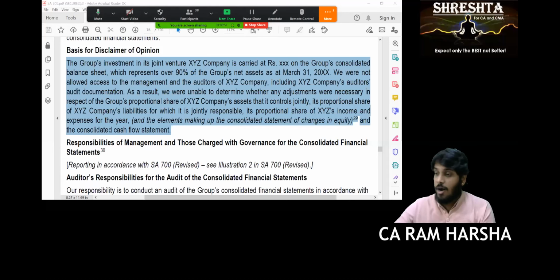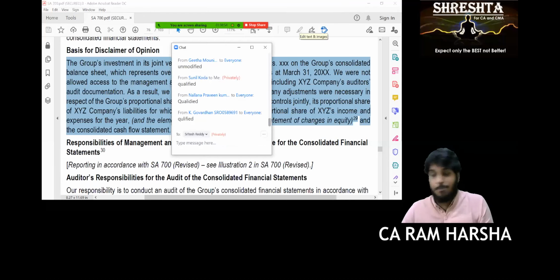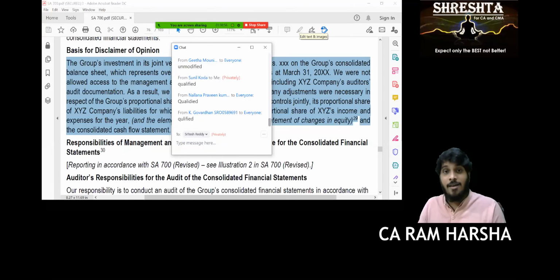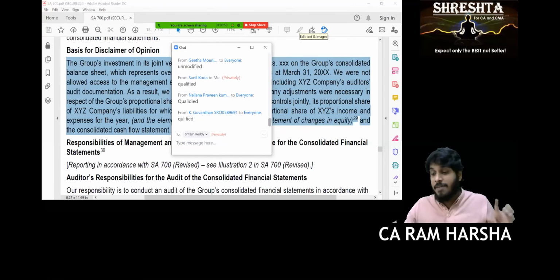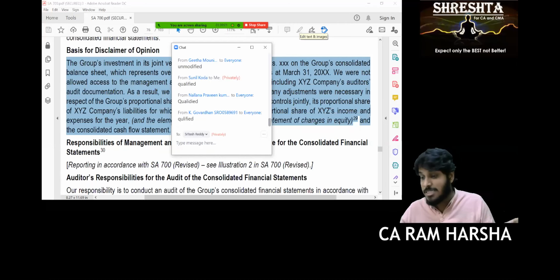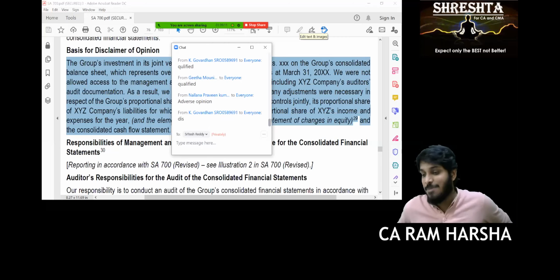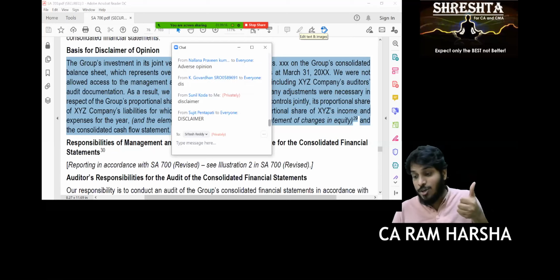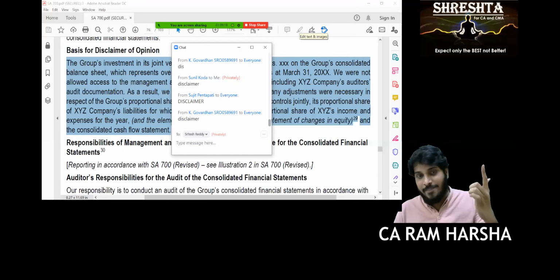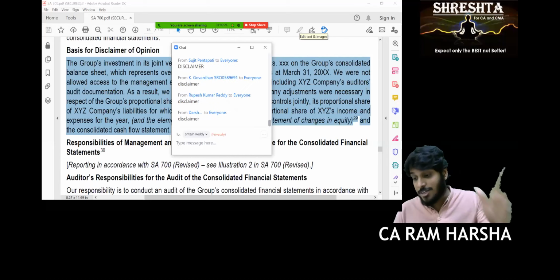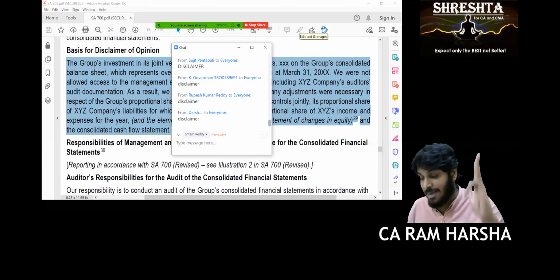Second part of the qualified opinion. If the auditor is unable to obtain sufficient appropriate evidence and concluded that the possible effect of undetected misstatements on financials could be material and pervasive, which opinion? Adverse opinion. Disclaimer. Both of them said, correct answer. I said the auditor is unable to obtain sufficient appropriate evidence and concluded that the possible effect of undetected misstatement is material and also pervasive.